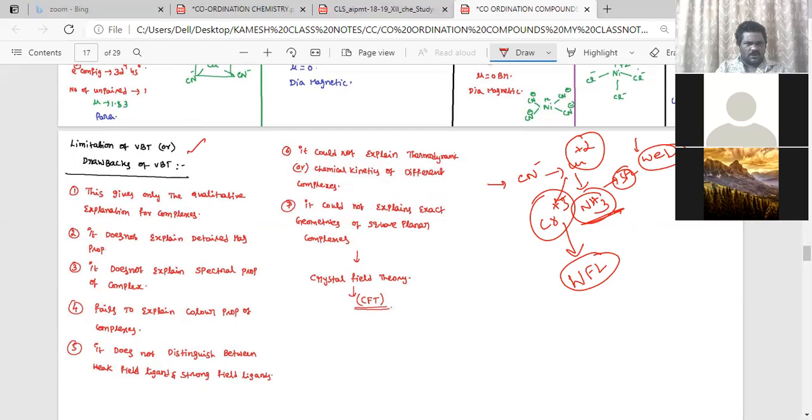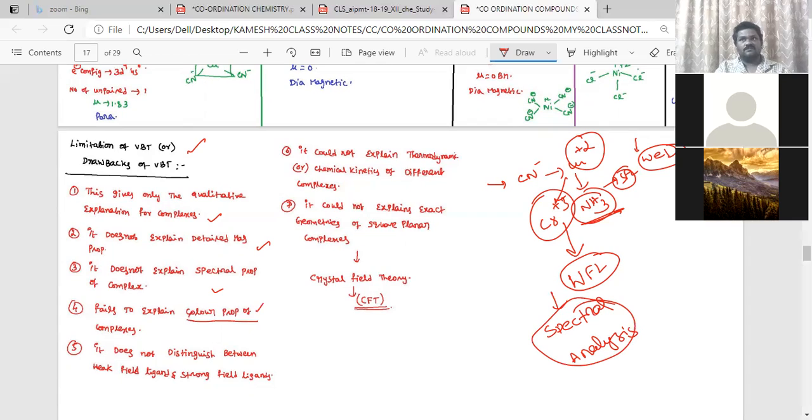This gives only a qualitative explanation, and it does not explain exact magnetic properties, and it does not explain the properties of some complexes, that is, spectral analysis. It fails to explain the color of the complexes.